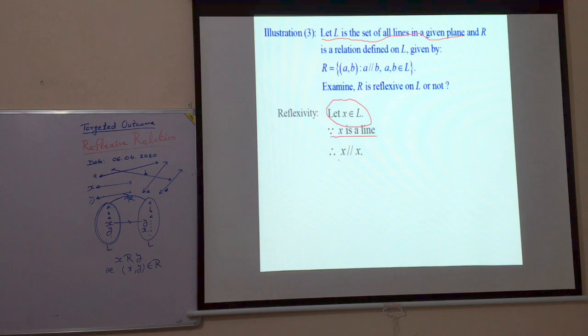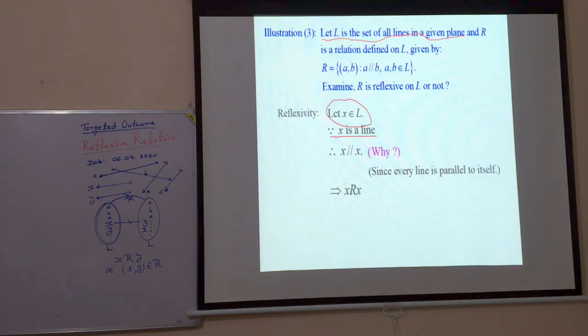Therefore, x will be parallel to x. Why will x be parallel to x? Very simple. Every line is parallel to itself. So, what we get? x will be related with x.